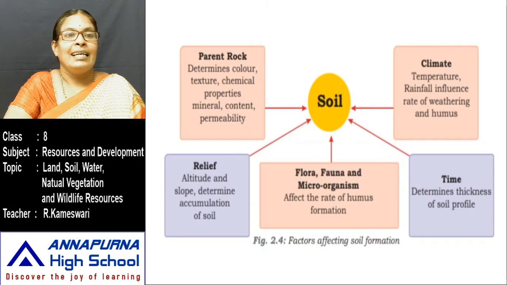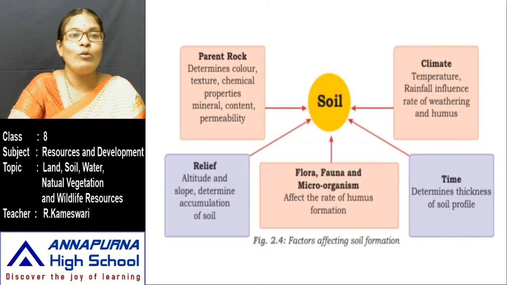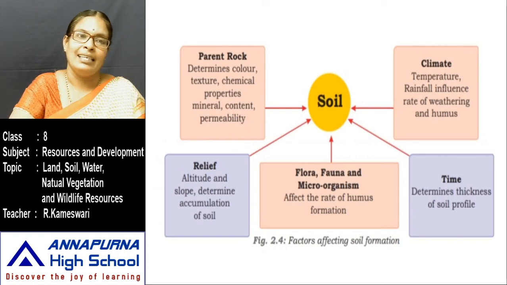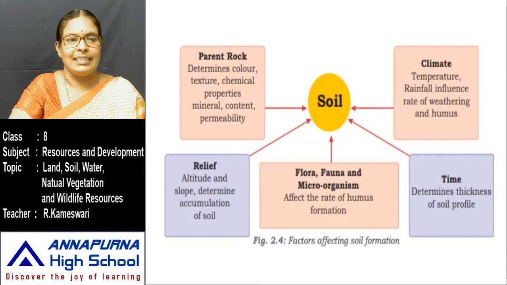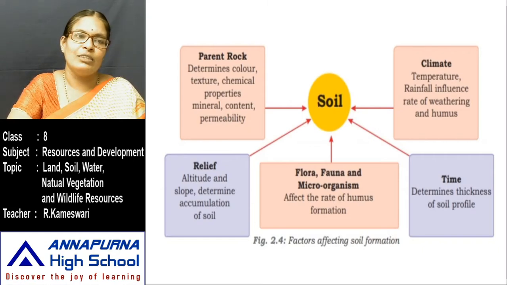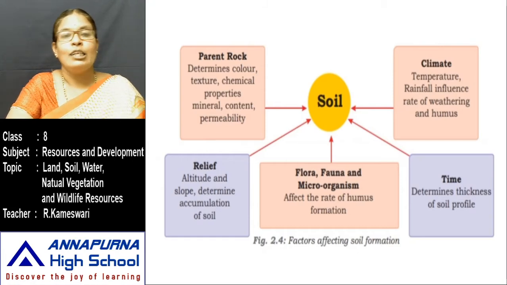Next, chemicals and texture. How is the soil? Is it loose or tight? That depends upon the texture of the soil. Chemical properties also play an important role in our soils.